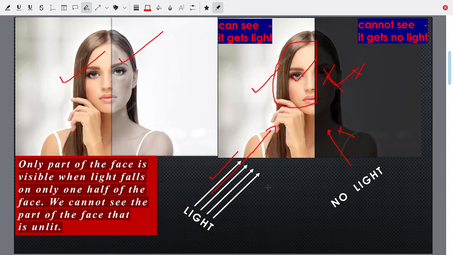It is what you see has changed. What you see is changing. You see only one half, but the face has not become half. The face is still the same face, but you cannot see because there is no light. Similarly, the moon, you cannot see a part of the moon because the light does not fall on it, and you can see a part of the moon because a light falls on it.